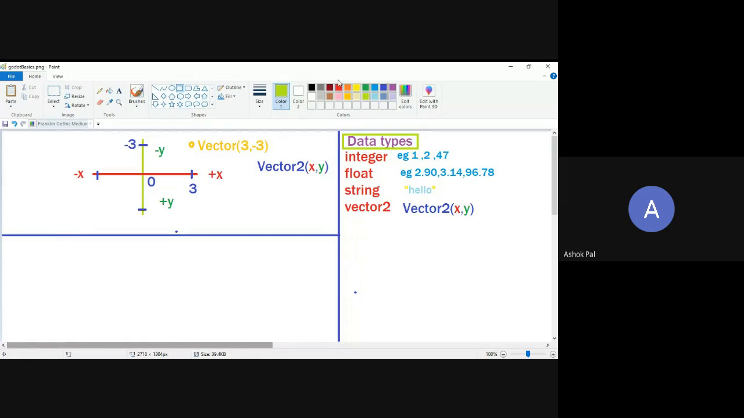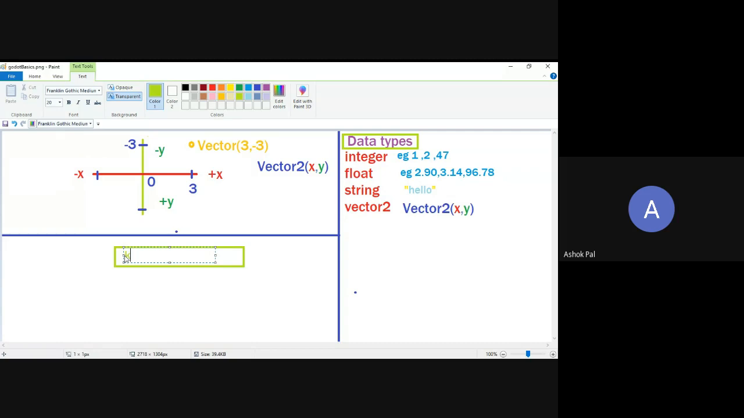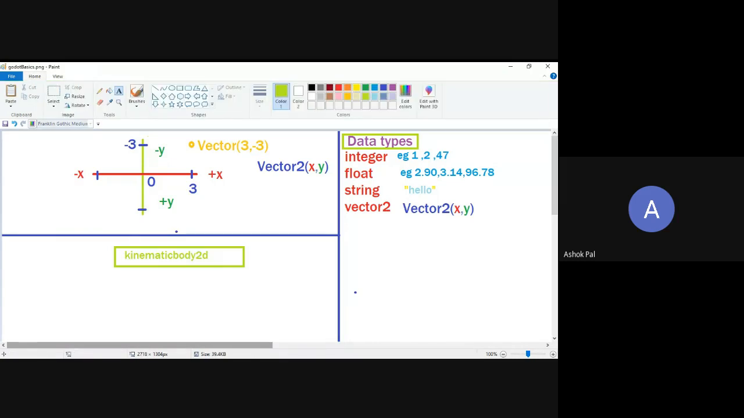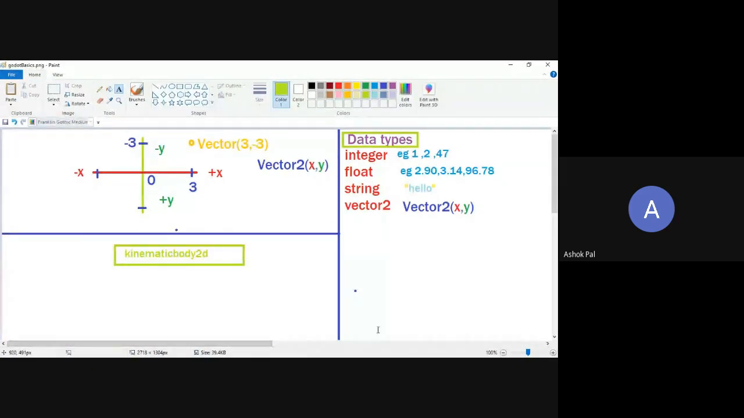So let's draw our first node structure. Let's start. This will be our base, our parent, and the node that will be used to create our player is called Kinematic Body 2D. Now, what is Kinematic Body 2D? You can go into the details of it, but for basics, it's just a node that has the ability to move the object on the screen with respect to collisions.